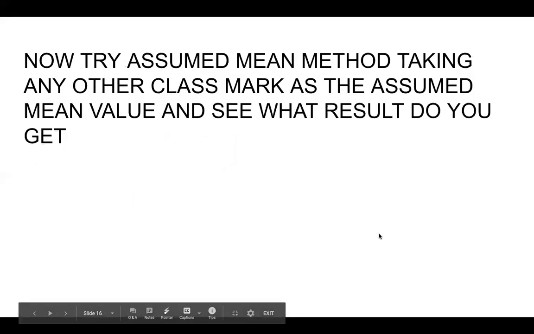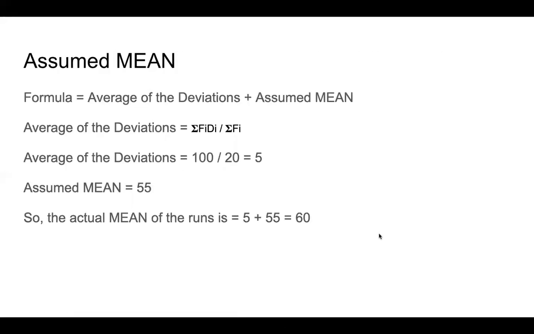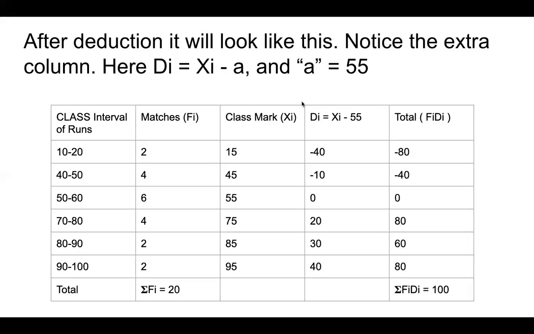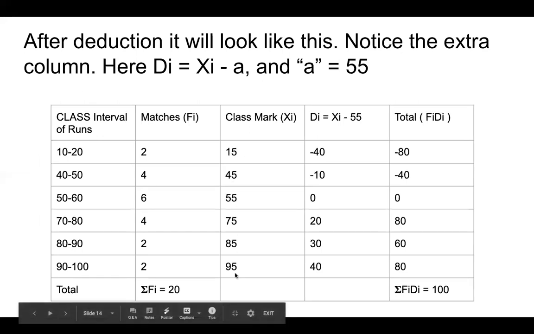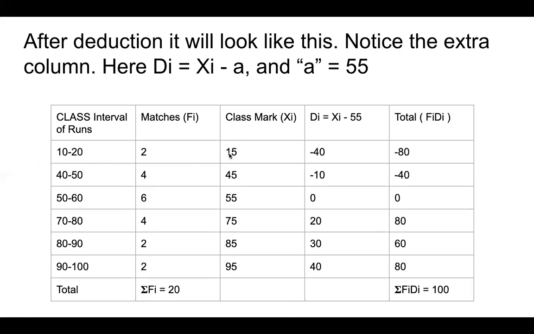Now there is an exercise for you. Right now we have assumed that the assumed mean is 55. We have just assumed it. Now what you can do is you can assume any of these numbers. So you try this now with 15. You assume that 15 is the mean.